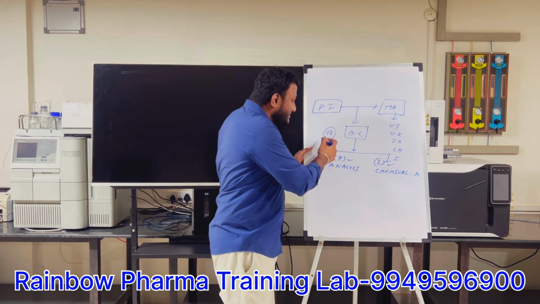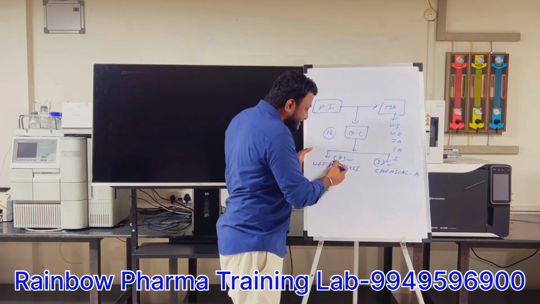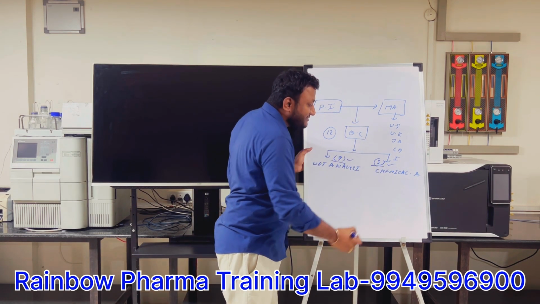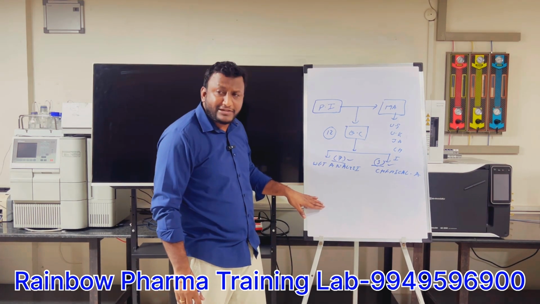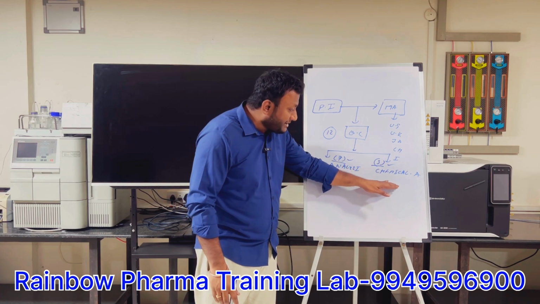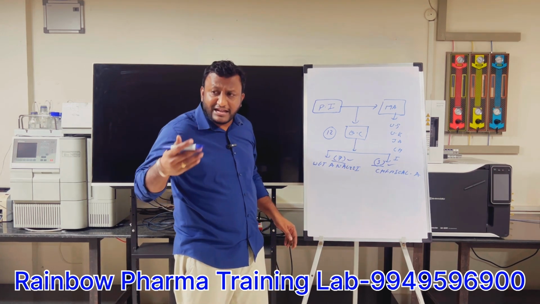So in total, how many tests? We have 12 tests. Out of the 12 tests, 7 tests we call wet analysis and 5 tests we call chemical analysis. First, let's understand what the 7 tests are in quality control, and what the 5 chemical tests are under the chemical analysis.